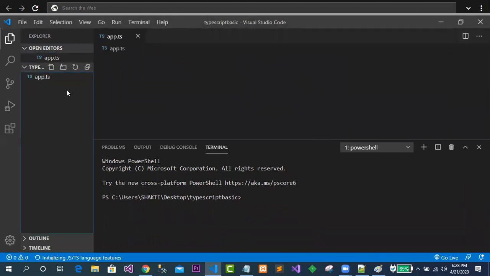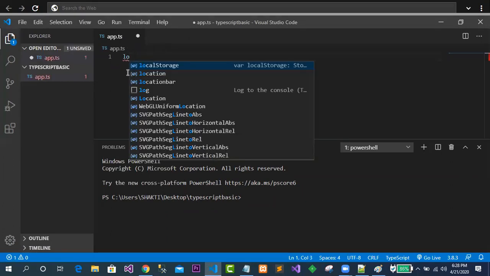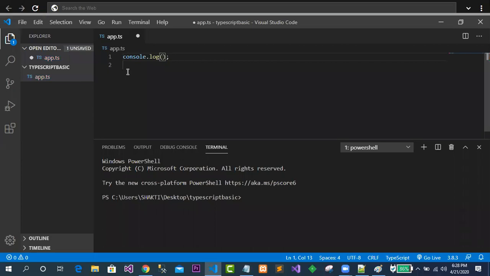TypeScript is having the extension ts. As I am very new to TypeScript, I don't have much idea on ts, but I want to write a simple program. So yes, I know how to print something in JavaScript. Suppose I have written hello world. Just try to observe here this hello world. So in this case, what happened?